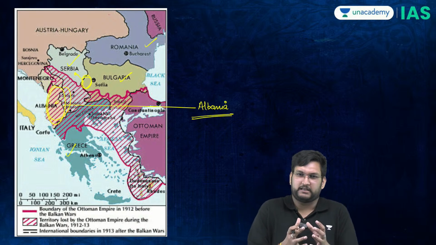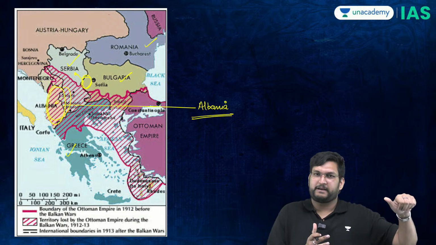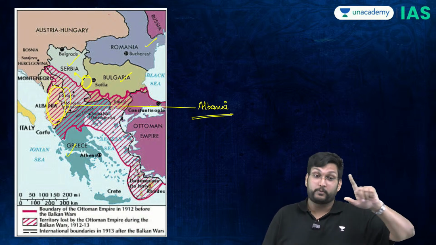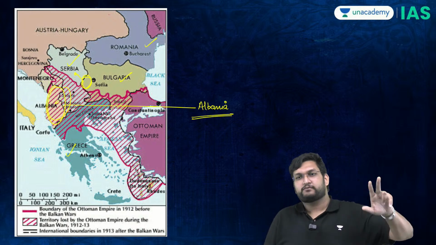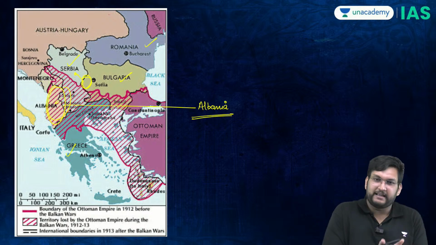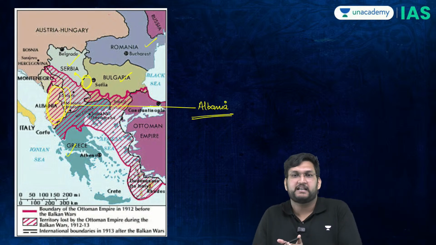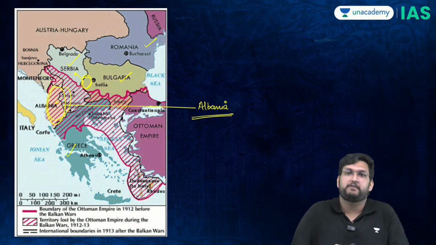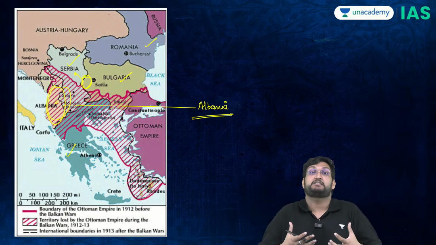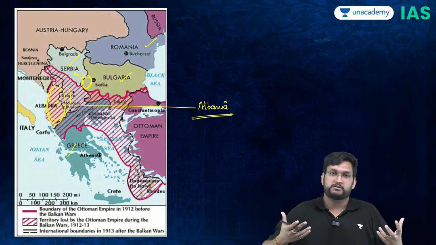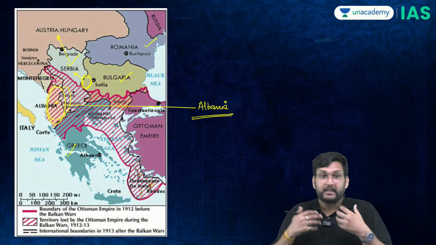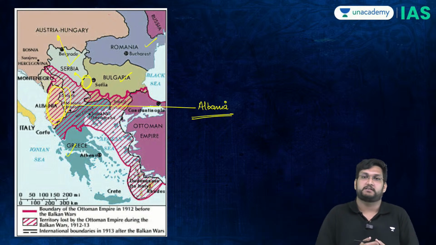If you are a Serbian, think, you fought for independence, nobody came. You asked for Bosnia, nobody gave you independence, nobody gave you Bosnia. And when you asked for Albania, nobody gave you Albania also. So neither Albania is with you, neither Bosnia is with you, nobody is coming for assistance. And this is where the Serbian nationalism will become even more pronounced and even more angry towards the Austrians.